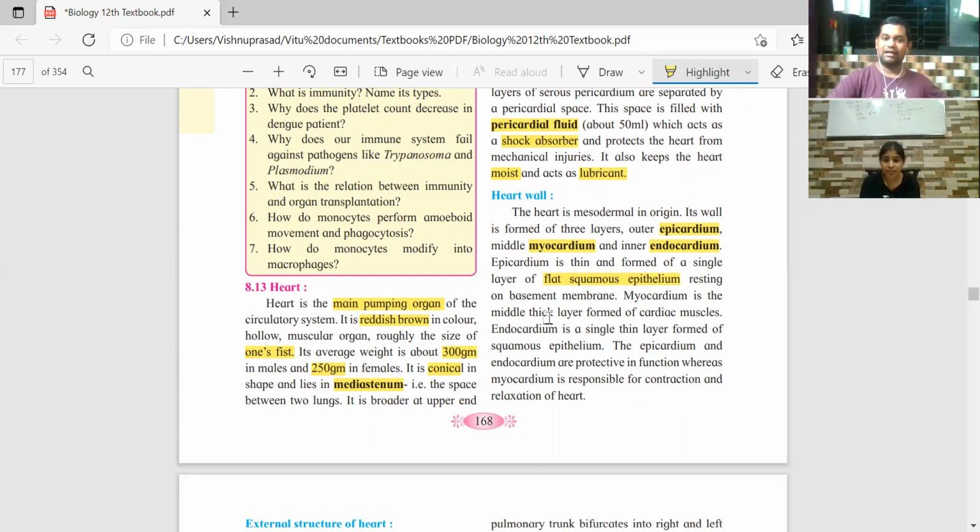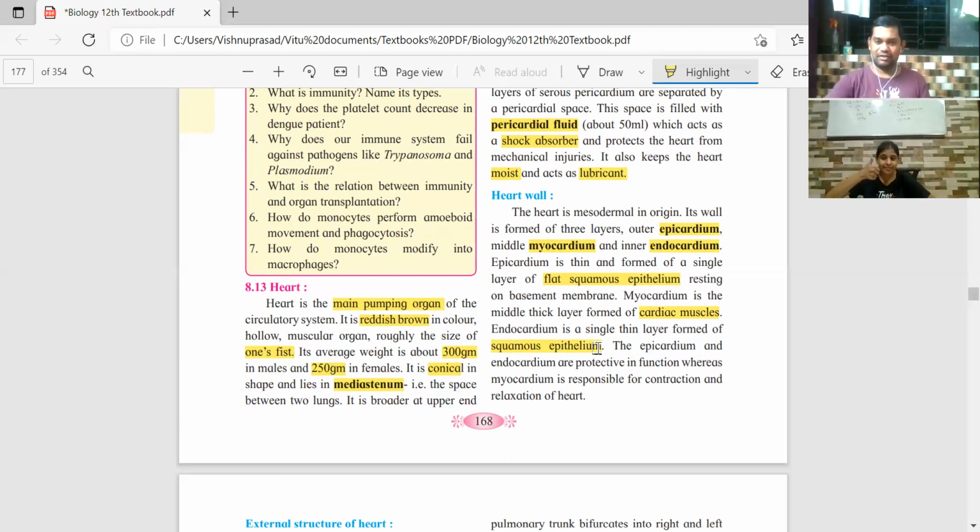Myocardium is the middle layer and it is formed of cardiac muscles. The cardiac muscles in the heart, where are they actually? They are in the myocardium part of the heart wall. And then the third one, endocardium, is again made up of squamous epithelium. So epicardium and endocardium both are made up of squamous epithelium. Only myocardium is made up of cardiac muscles.